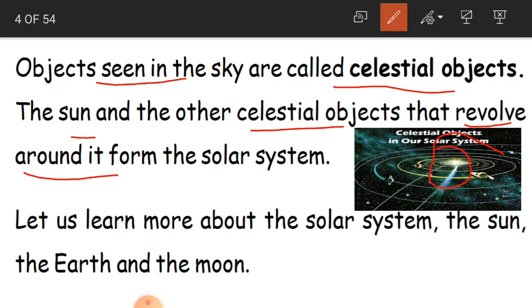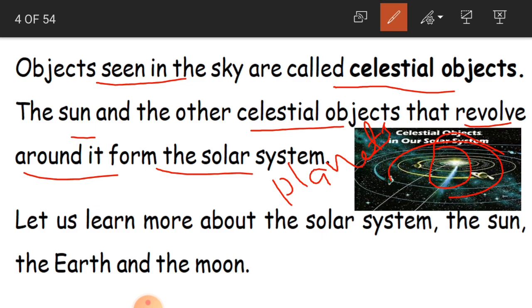Are you able to see in the picture which are revolving around the sun? These celestial objects are nothing but the planets, the 8 planets. Along with the sun, they form the solar system.